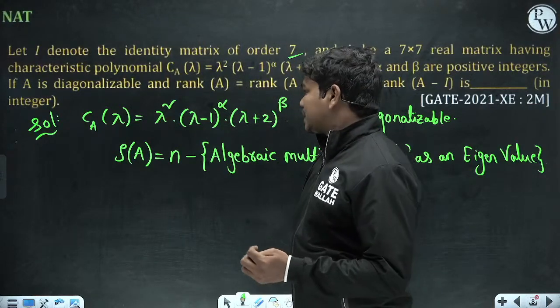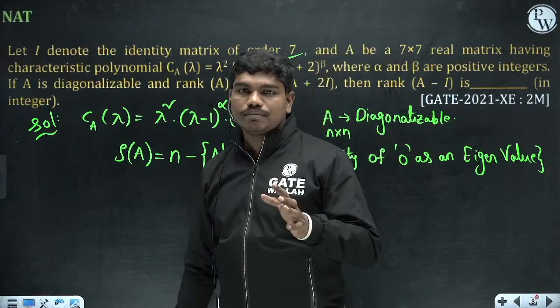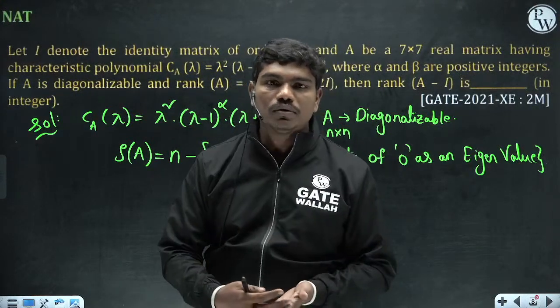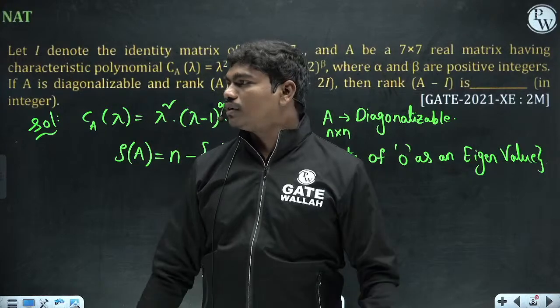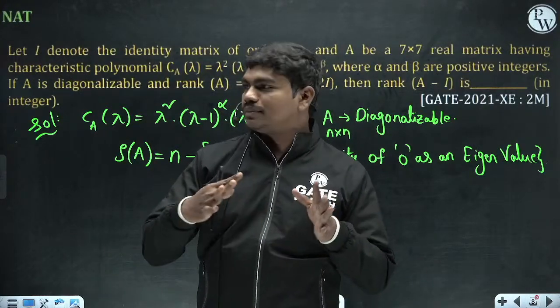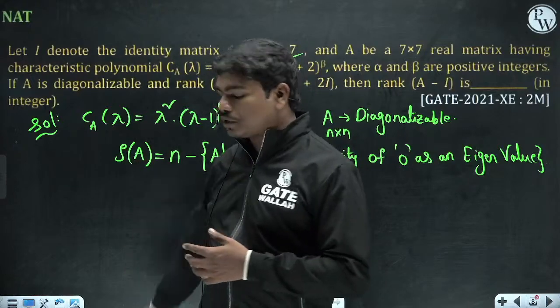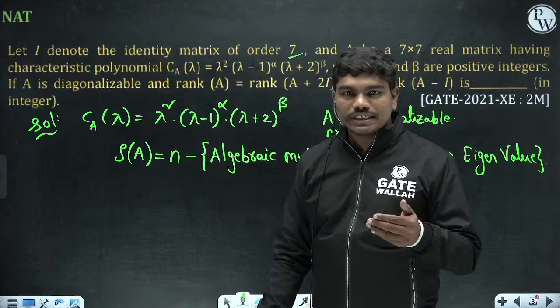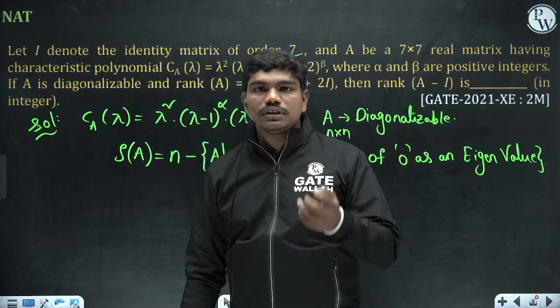Sir, explaining diagonalizable. Okay, so basically for now please take these results because time is very short. If you have read the concepts, it takes a lot of time actually. Okay, so I'll explain what a repeated eigenvalue is. Repeated means algebraic multiplicity. Algebraic multiplicity is nothing but the number of times the eigenvalue comes.